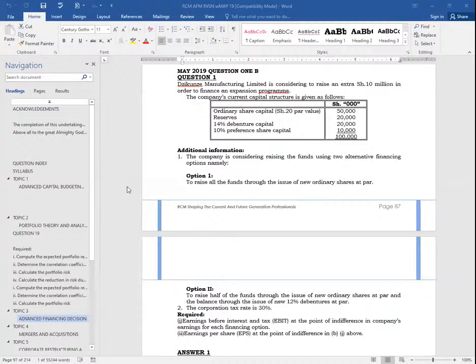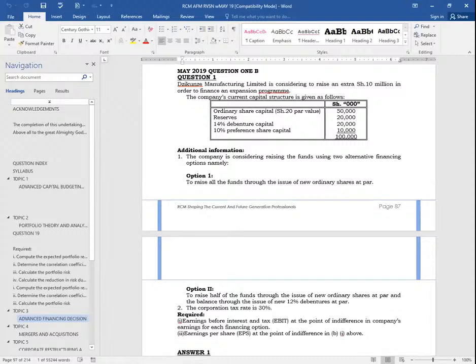And therefore, ladies and gentlemen, what I'll be interested in here is the number of shares. So number of shares here will be 10 million divided by 20, which will end up giving me what figure? 0.5 million.